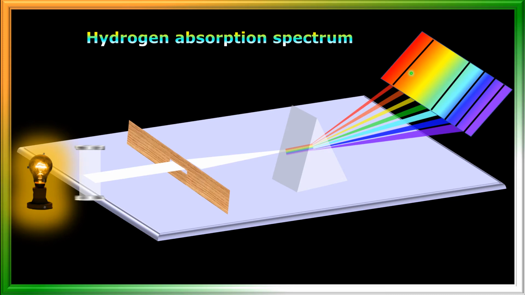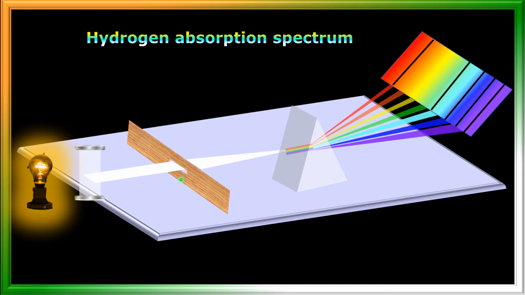Why did we get these dark lines? In the place of dark lines we have missed certain wavelengths, and these wavelengths of light have been absorbed by the hydrogen gas here.